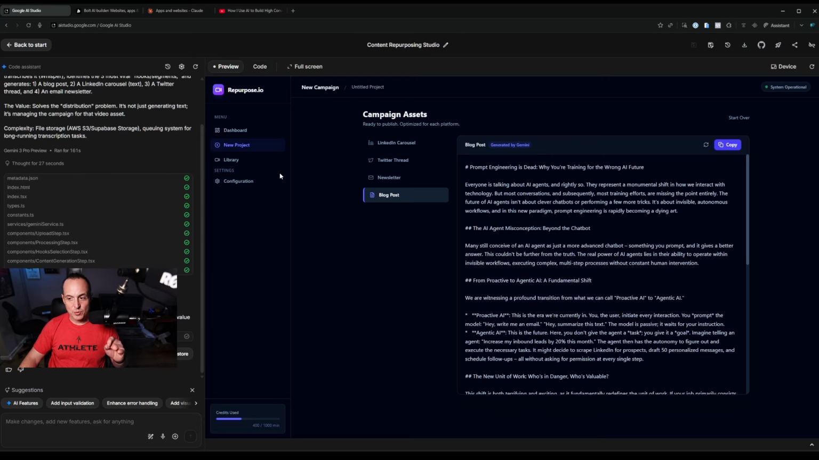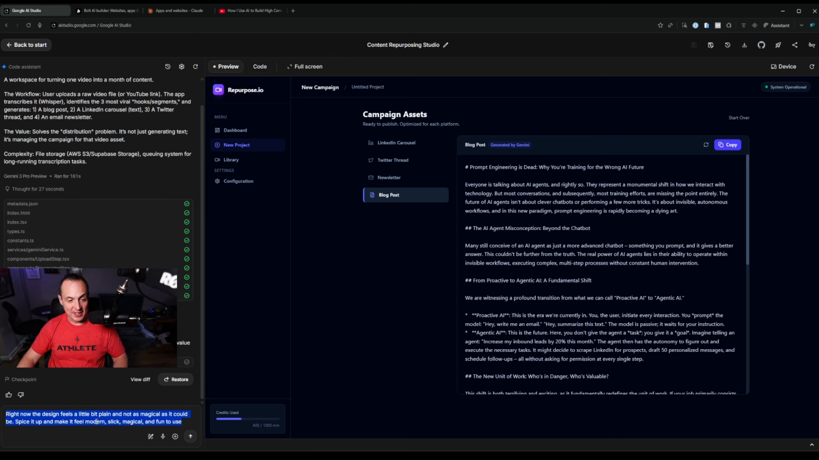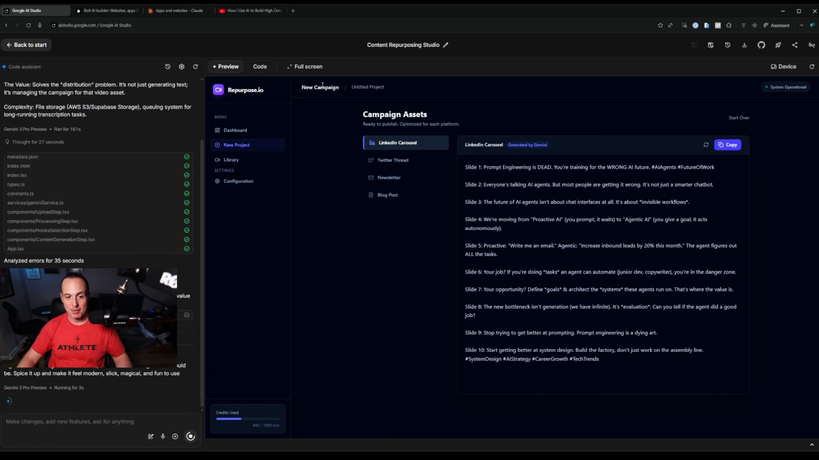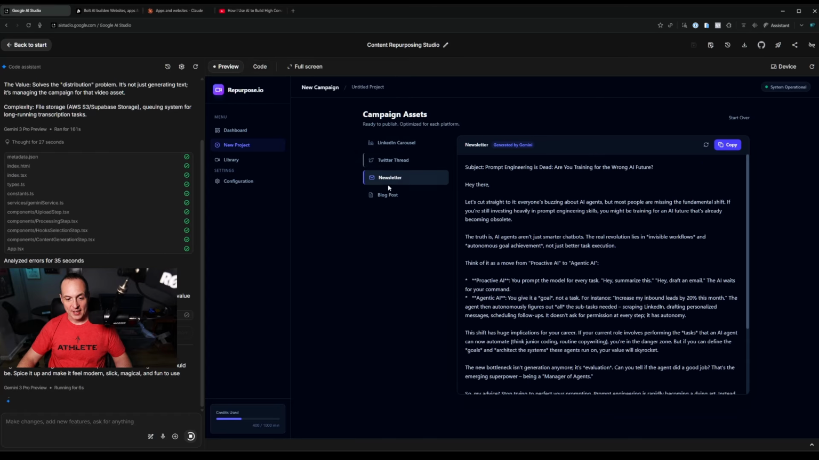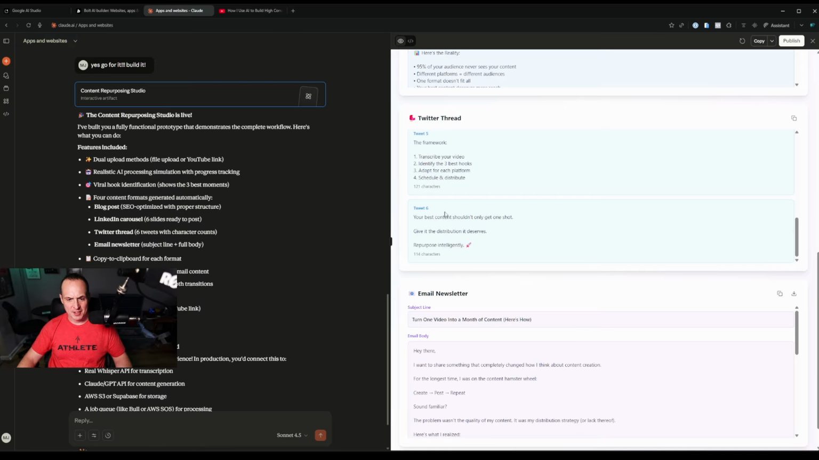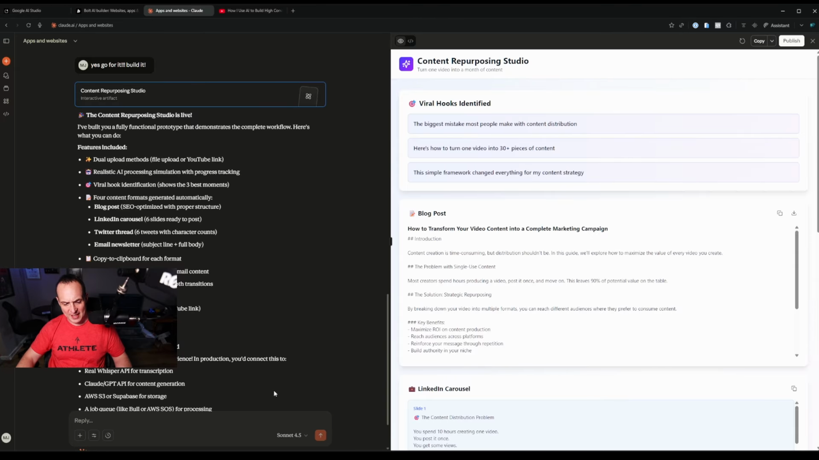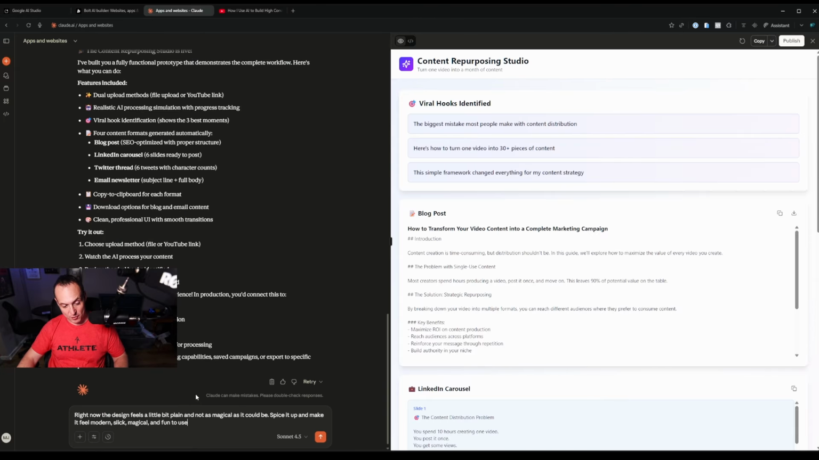So let's see how it does with a simple prompt here. We'll give everybody the same prompt. So we'll just say it feels a little bit plain and not as magical as it could be. Spice it up and make it feel modern and slick and magical and fun to use. Now, I actually think that Gemini did a much, much better job with the UI at the beginning, because the UI in Claude is boring and not that interesting. They need this prompt more than the Google one does.